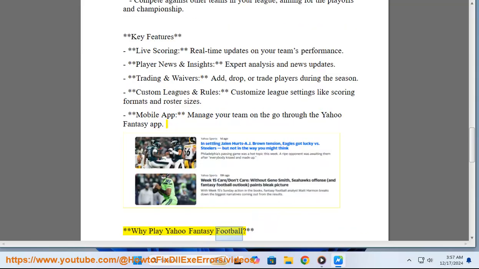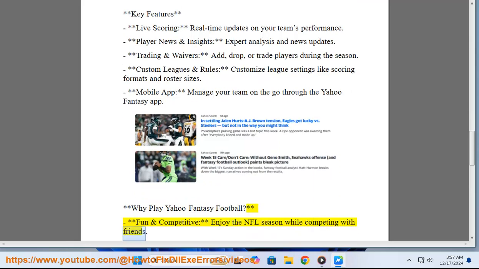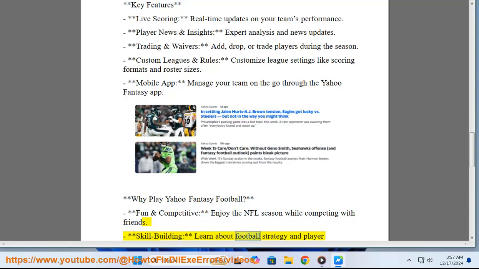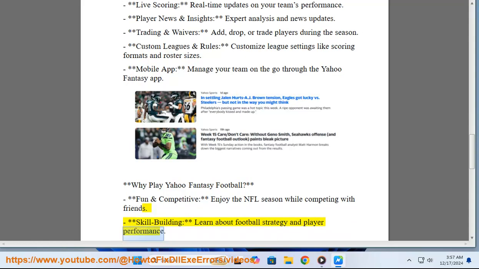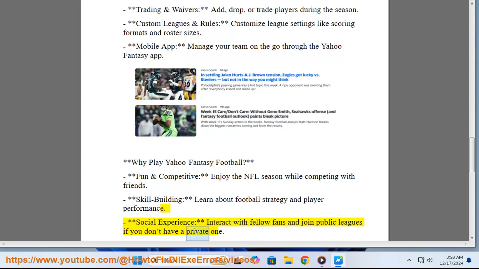Why play Yahoo Fantasy Football? Fun and competitive, enjoy the NFL season while competing with friends. Skill building, learn about football strategy and player performance. Social experience, interact with fellow fans and join public leagues if you don't have a private one.